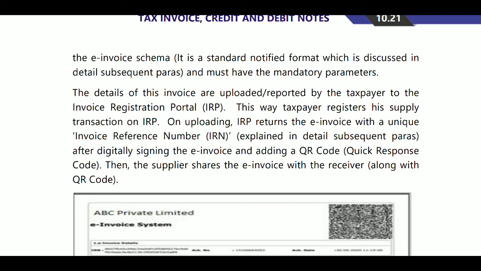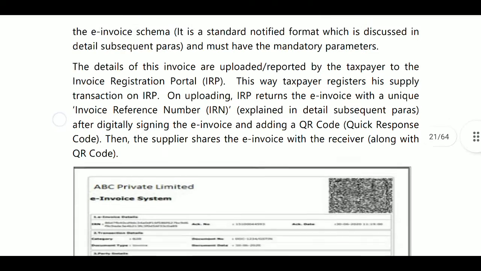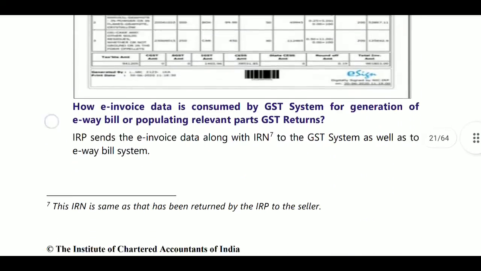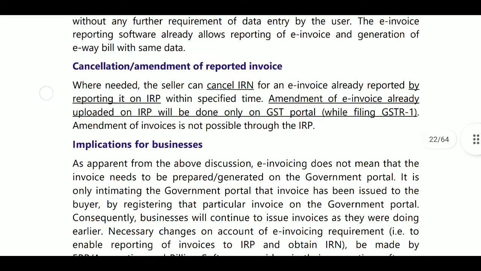So the supplier creates the GST invoice on their own accounting, and the supplier uploads the E invoice schema to the IRP. From the IRP, the IRN number is generated. Along with the IRN, the IRP digitally signs the E invoice and QR code. The IRP returns the E invoice to the supplier. The supplier shares the E invoice with the receiver along with the QR code. A sample E invoice was provided.